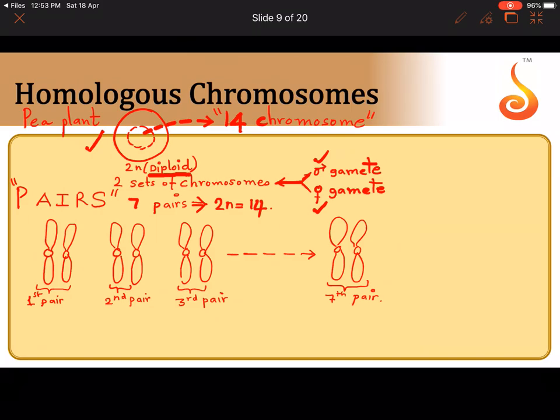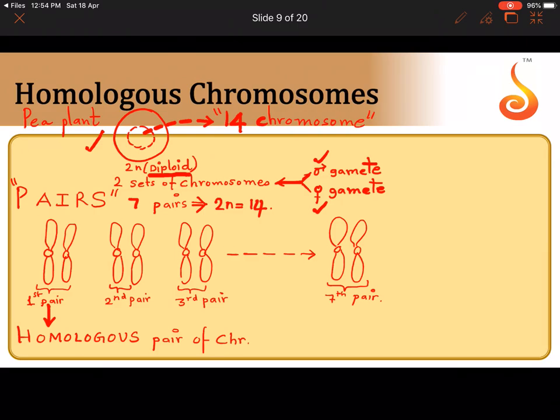What do we call such a pair of chromosomes? We call such a pair a homologous pair. See the heading, homologous chromosomes. So such paired chromosomes are called homologous pairs of chromosomes. So how many homologous pairs does a pea plant have? 7 homologous pairs. How many homologous pairs do we have? 23 homologous pairs. Did you understand?